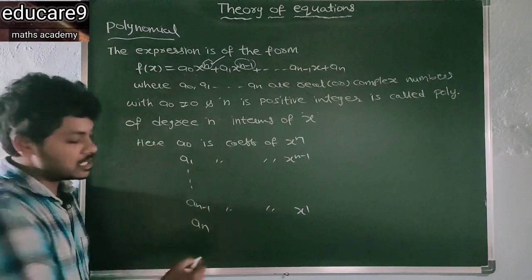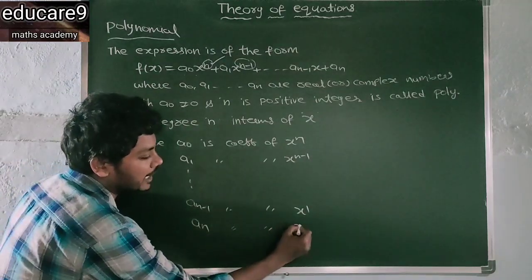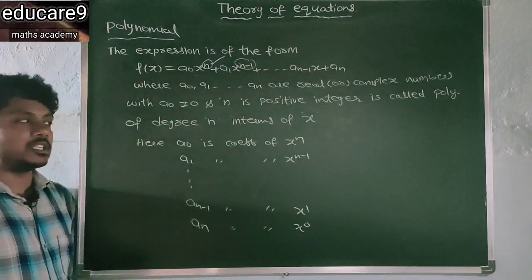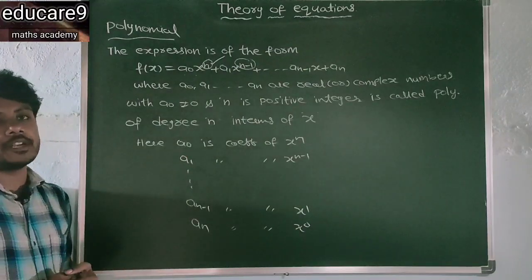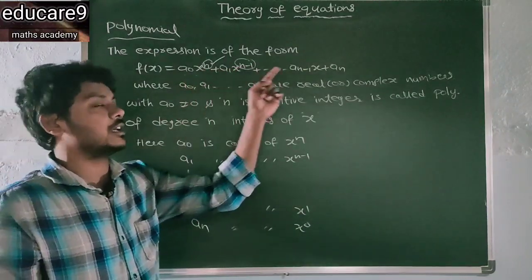So clearly this is the coefficient of x to the power of 0. So these are all the coefficients of algebraic terms.